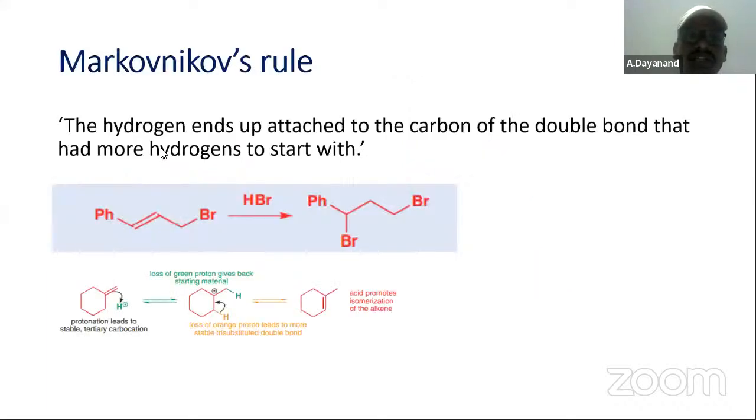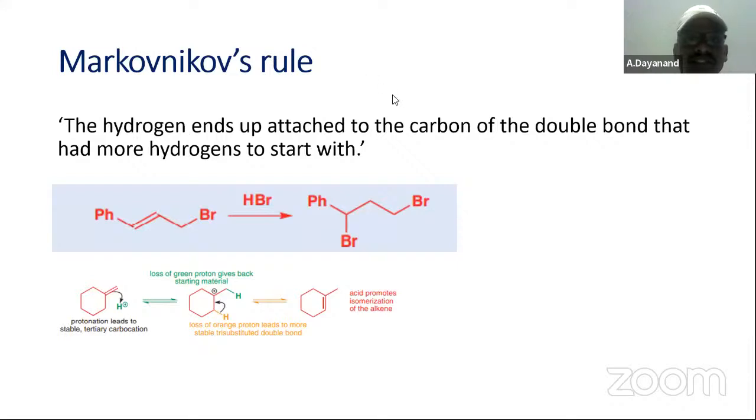That is Markovnikov's rule. The hydrogen ends up attached to the carbon of the double bond that had more hydrogens to start with. Here we are having a double bond.